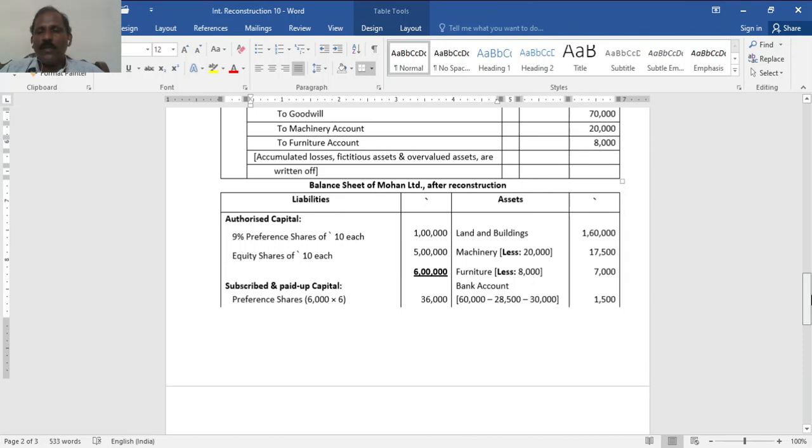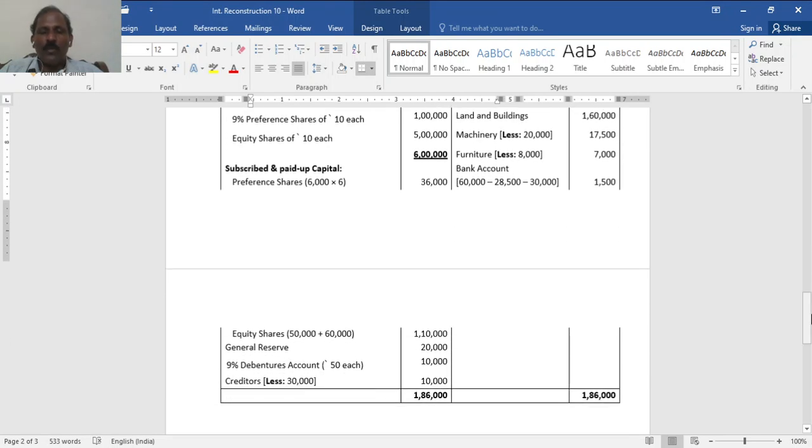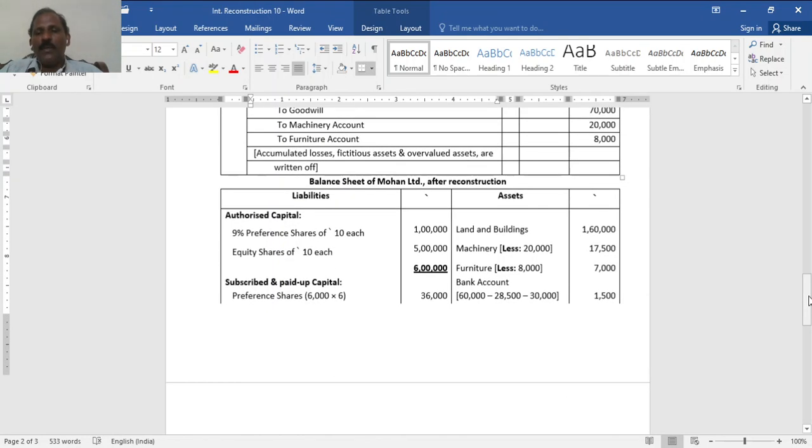Now balance sheet: authorized as it is. Subscribed and called up: preference shares 6, 6,000, 4 rupees reduced. Equity shares out of 2 lakh 50, only 50,000 plus 60,000, 1 lakh 10,000. General reserve as it is 20,000. 9% debentures in place of 6% debentures now 10,000. Creditors 24,000, 25% remaining. Liability has reduced.